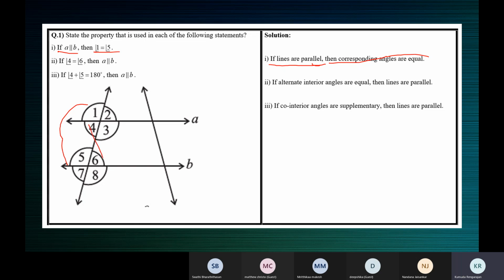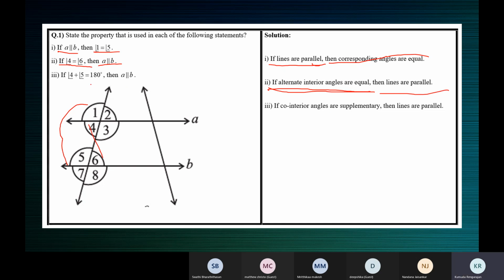They're alternate interior angles. So if alternate interior angles are equal, then A is parallel to B. Then the lines are parallel.